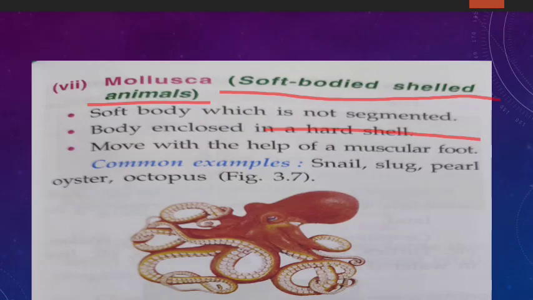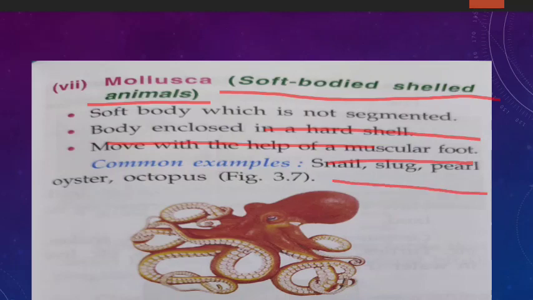And what is the very special feature of this Mollusca? That the body is enclosed in a hard shell. Clear? And that shell provides the protection. The main purpose of this hard shell is to provide protection when the environmental condition becomes what? Unfavorable. Okay, and they move with the help of a muscular foot. So muscular foot is present in which phylum? Your answer will be what? Mollusca.